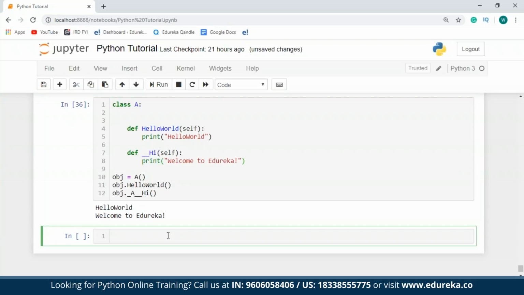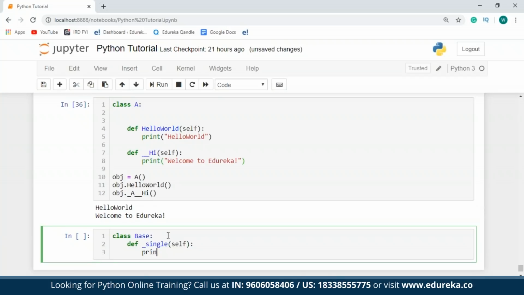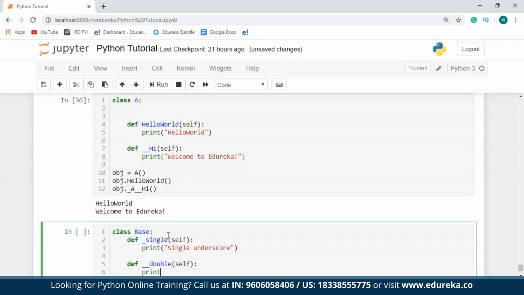So what happens when you have a single underscore? Let me take another example to explain this to you all. So I'll just say class base and then I'll define a single underscore method. I'll just say single, and I'll just print saying single underscore. Next, I'll define another method called double underscore, or just double. And then I'll print a message saying double underscore.